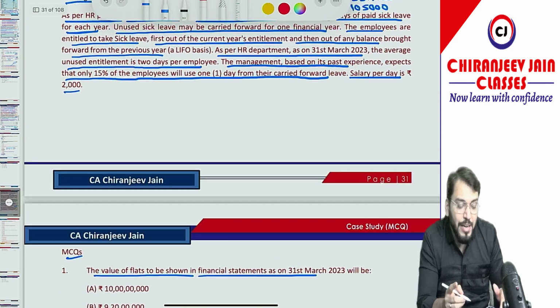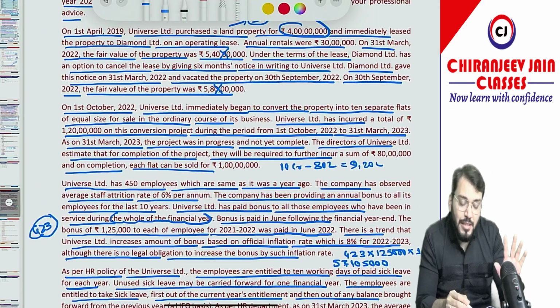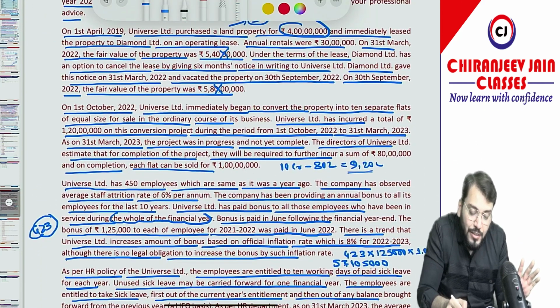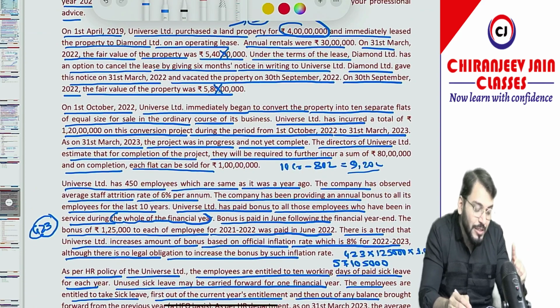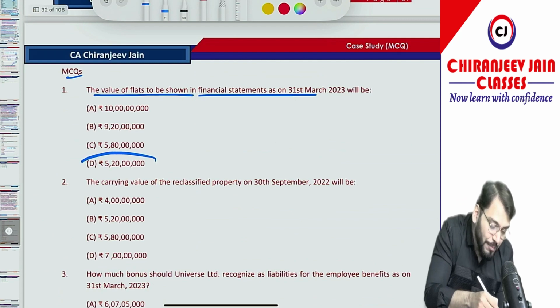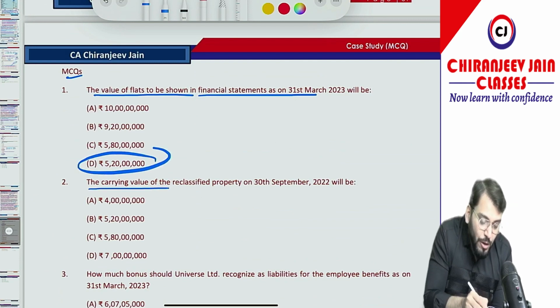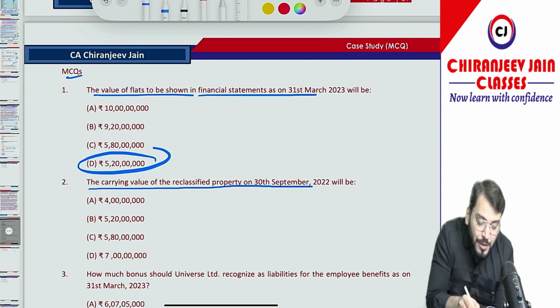As the inventory is WIP, we already calculated it. How much did we calculate? NRV is 9 crore 20 lakh and the cost price was 5 crore 20 lakh, whichever is lower. So the answer will be 5 crore 20 lakh. Option number D is correct. Chalega? Yes sir.